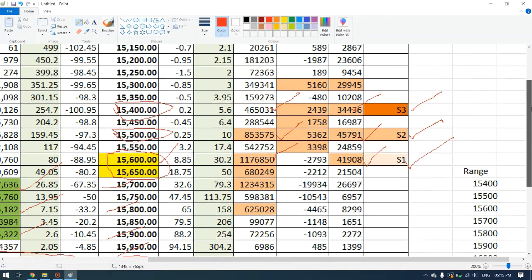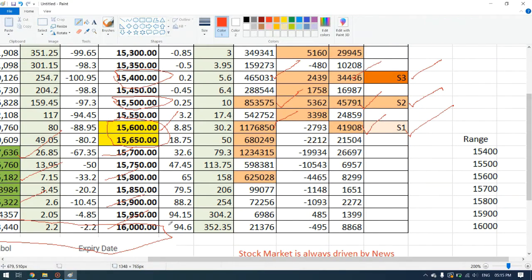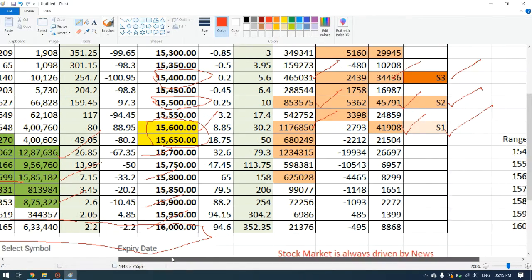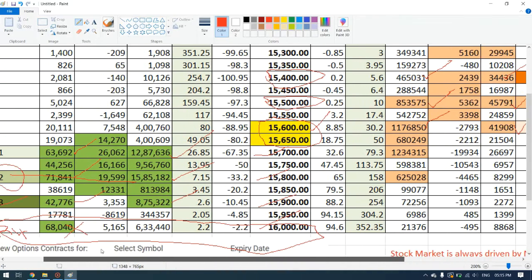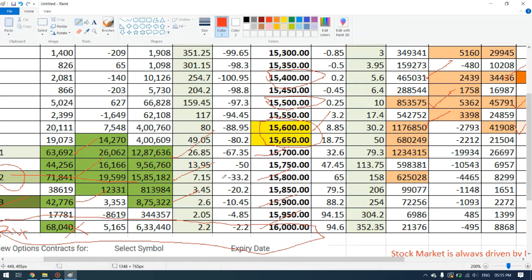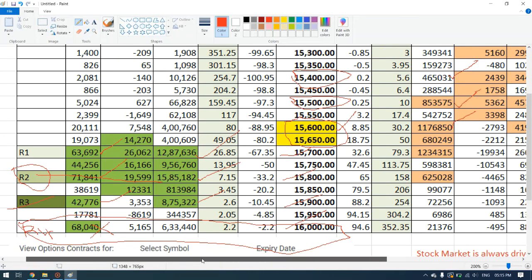The things we need to highlight: when it comes to resistance, we have the first resistance at 15,700 and the second at 15,800.